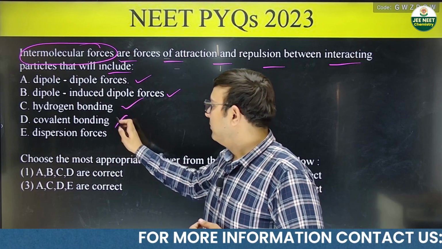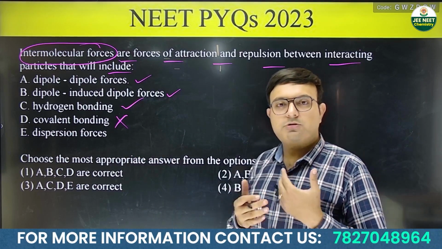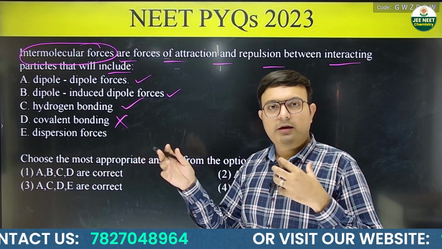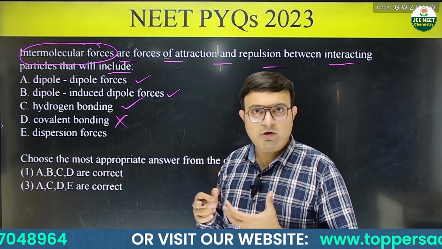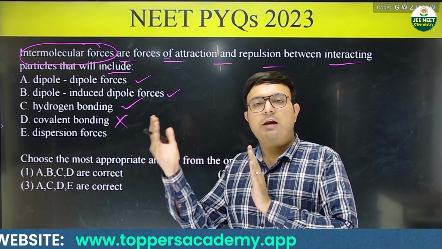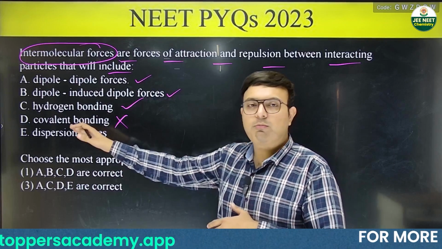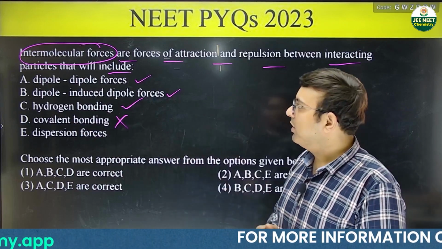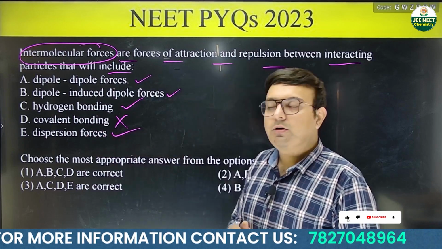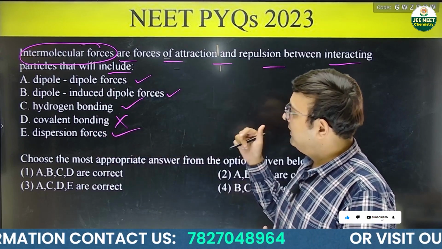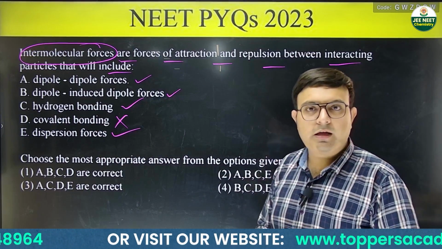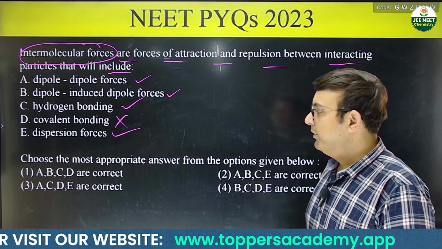Covalent bonding, no. Covalent bonding is not used for the interaction between two different molecules. Okay, it is an intramolecular force. Okay, it helps in the formation of a molecule, but two molecules cannot have a force of covalent bonding between them. So this is not an intermolecular force. Dispersion forces, these are your van der Waals forces. Okay, so these A, B, C, E, all 4 are intermolecular forces. Covalent bonding is not an intermolecular force.